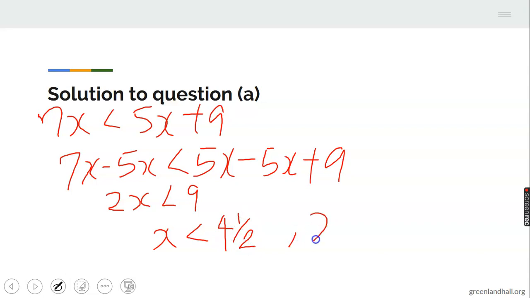Now, what are the possible values of x? Since an integer cannot be a fraction, an integer is a whole number, a negative whole number, and so on. We have that x is less than 4 and a half. So where you start from will be 4, numbers less than 4 and a half: 4, 3, 2, 1, and so on like that.